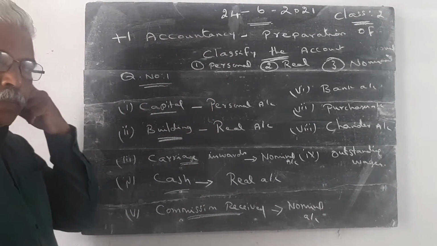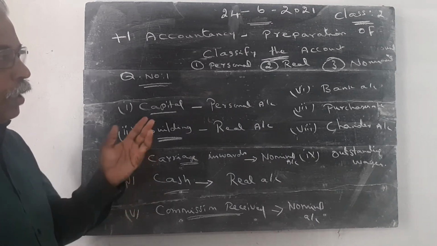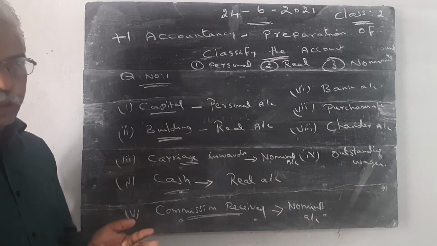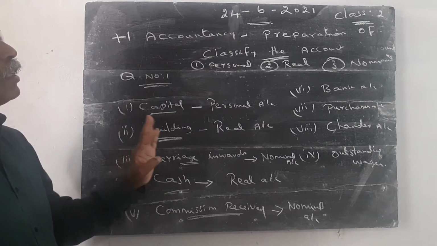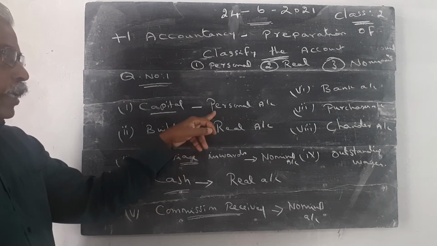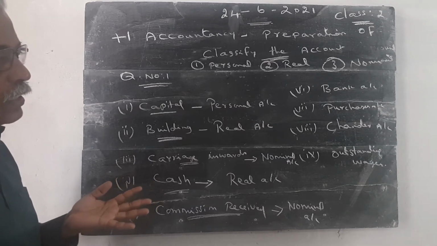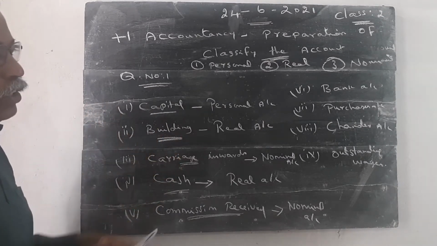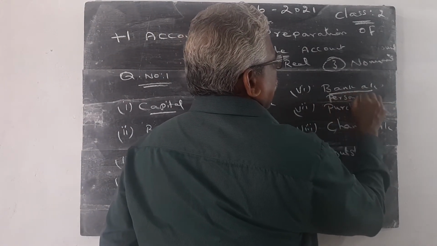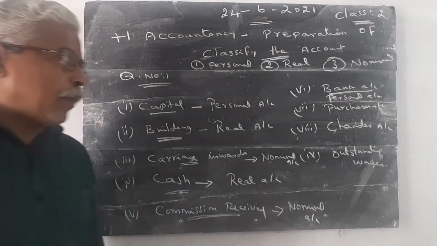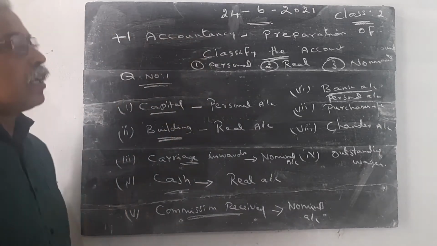Then bank account. Bank is the personal account. Bank means it may be the IOB Bank, Indian Overseas Bank, or State Bank of India, or Tamil Nadu Mercantile Bank, or Punjab National Bank. These all indicate the name of a person. Personal account includes natural persons as well as artificial persons. Banks are considered artificial persons. So bank is the personal account. There is no doubt. If we have deposited money into the bank, the banker is receiving the money. So banker is the personal account.